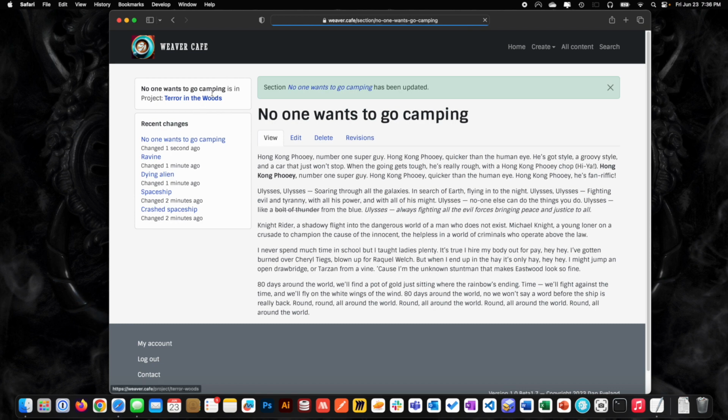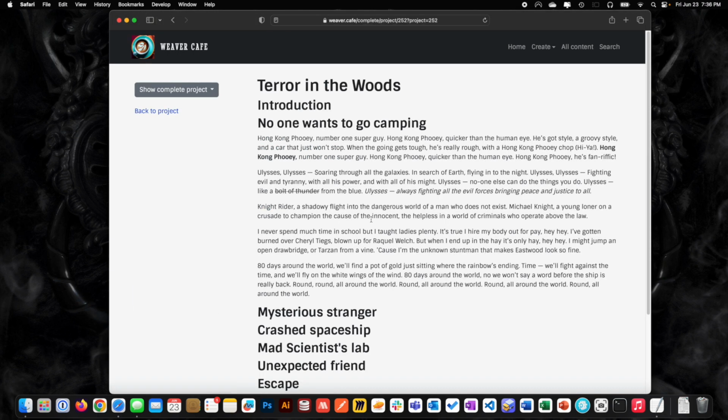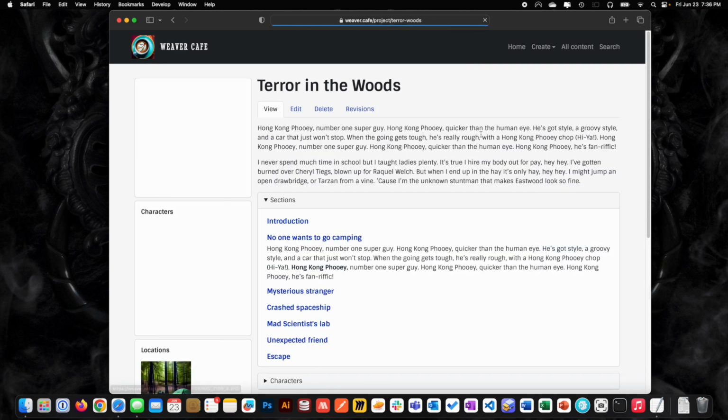And we'll save that. And now when we go to Terror in the Woods and we look at the complete project sections, there it is, right? So it's going to show all your text. So it's going to be big, right? But this is what you could print to a PDF, or copy and paste into Word or something like that. This is the end result. So that is a project.